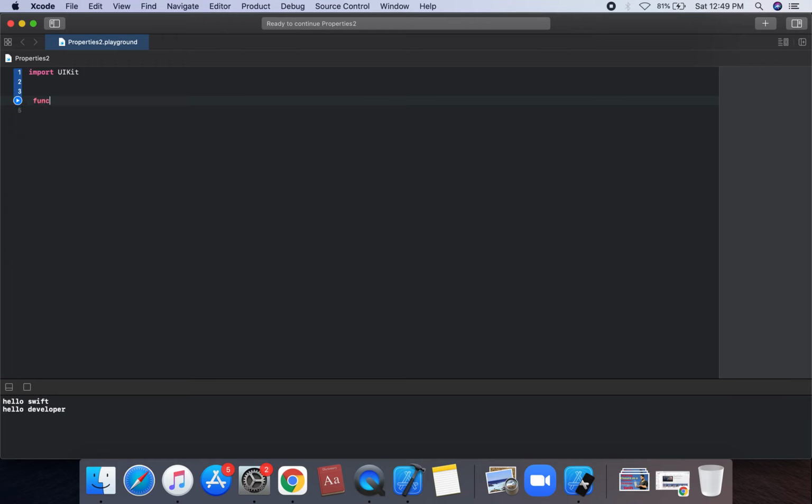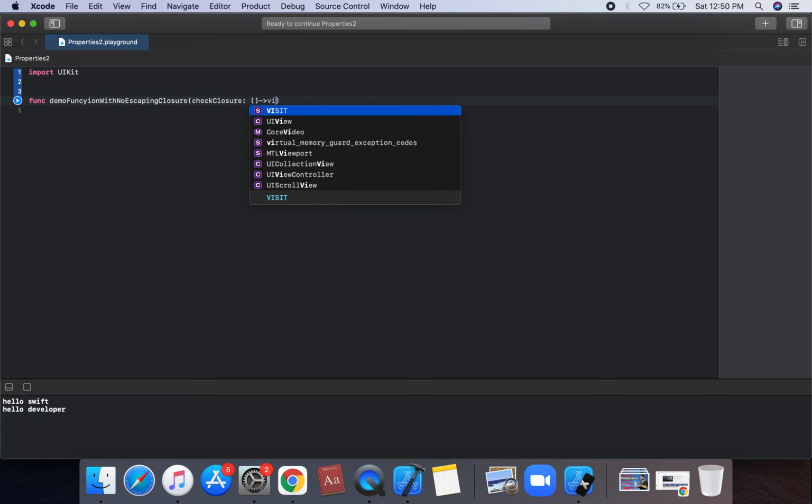So we can create a function named demo. Sorry, we can create a demo function with a non-escaping closure, which has a parameter that has no return type and no parameters. So this is a check closure. We can name it checkClosure, which is of type Void, with no return type.